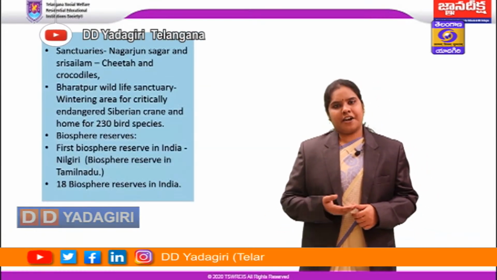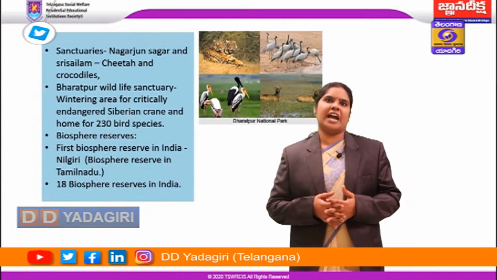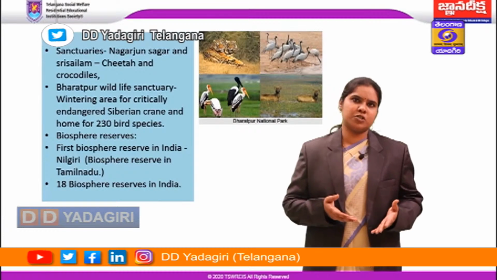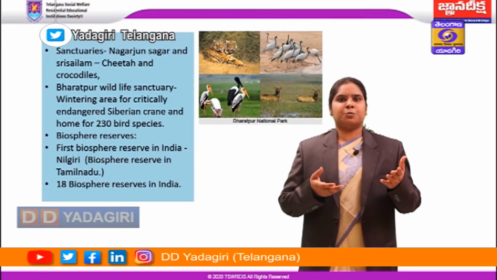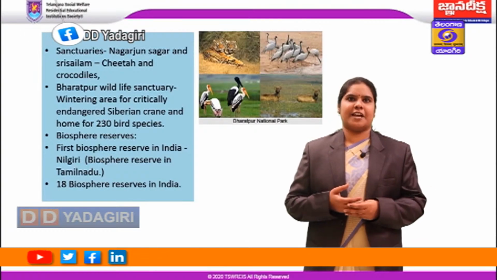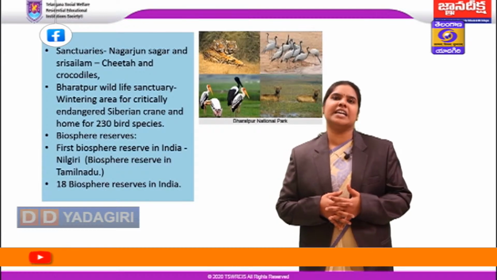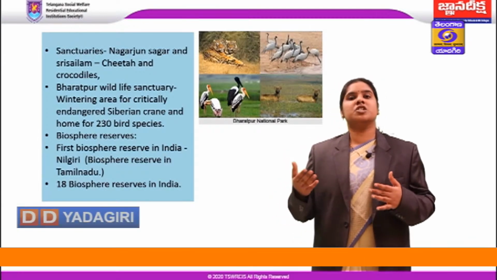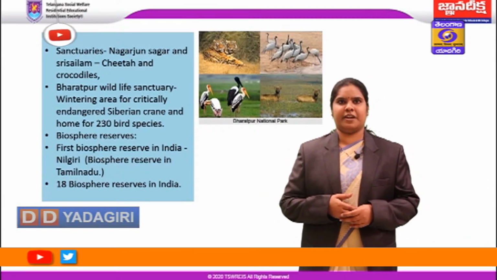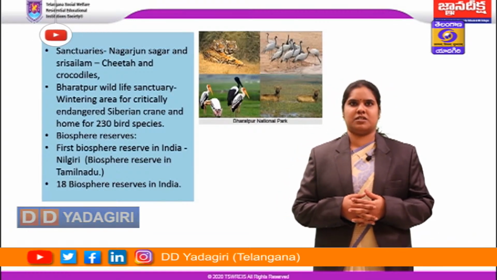Then sanctuaries, also called wildlife sanctuaries. There are almost 492 sanctuaries around India. In Andhra Pradesh and Telangana, we have Nagarjuna Sagar and Sri Sailam, which protect cheetah and crocodiles. And we have Bharatpur Wildlife Sanctuary, which is actually a wintering area for the critically endangered Siberian crane, which comes all the way from Siberia, and it is home to more than 230 bird species.